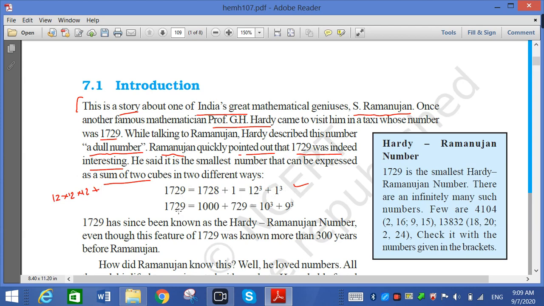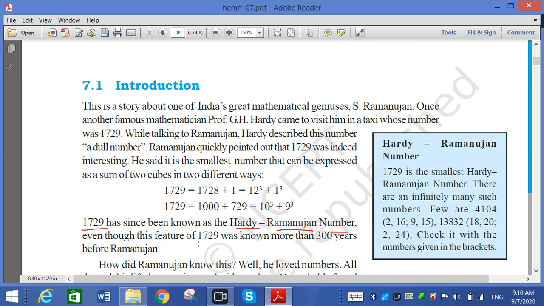Another way: 1000 plus 729, that is 10 cube plus 9 cube. So 1729, from that time until now, is famous, known as the Hardy-Ramanujan number. So always remember that 1729 is well known as the Hardy-Ramanujan number.